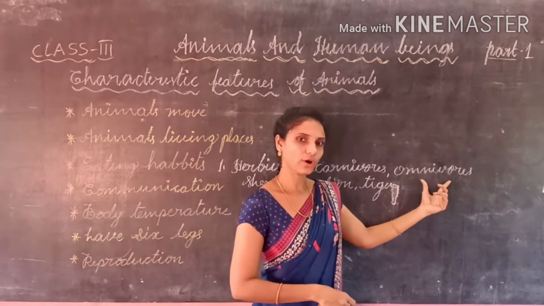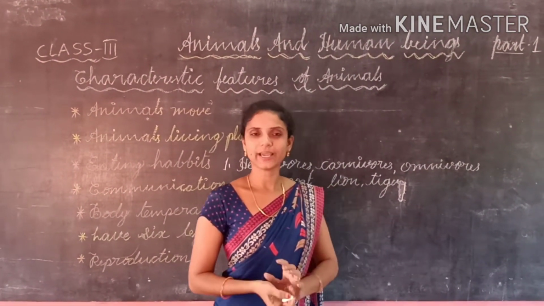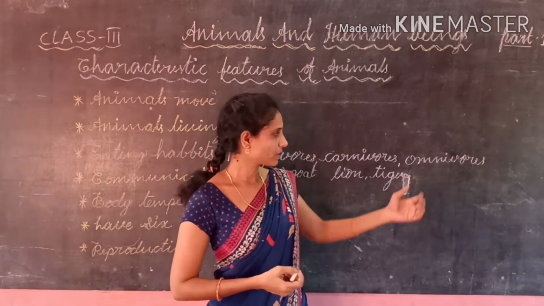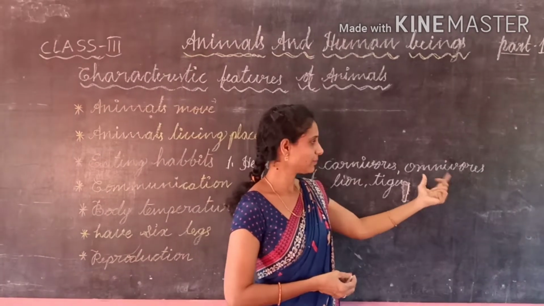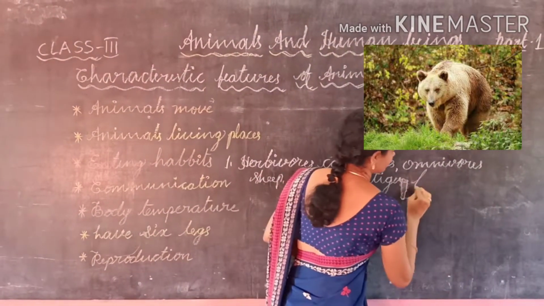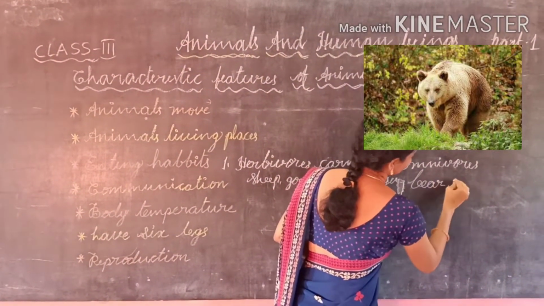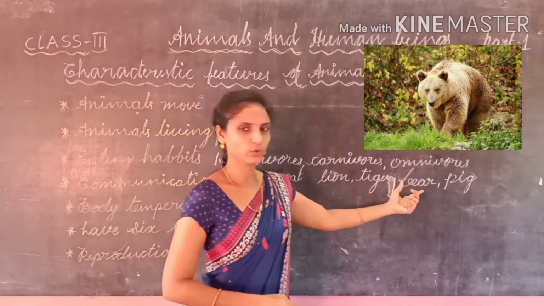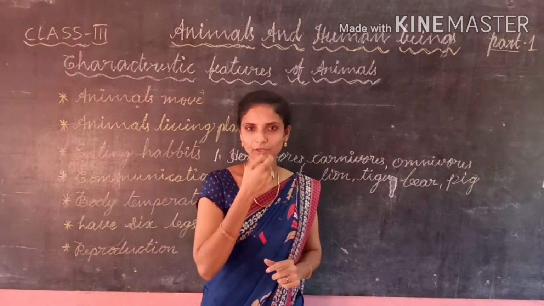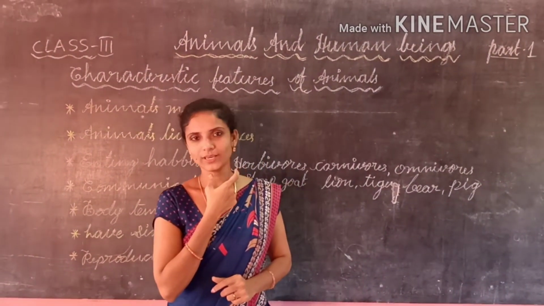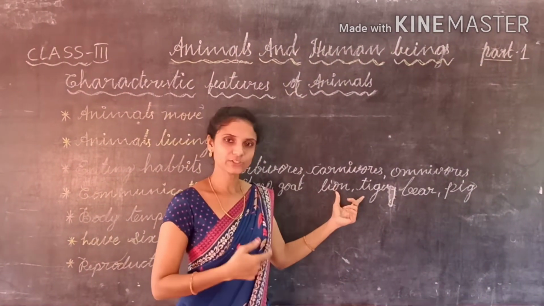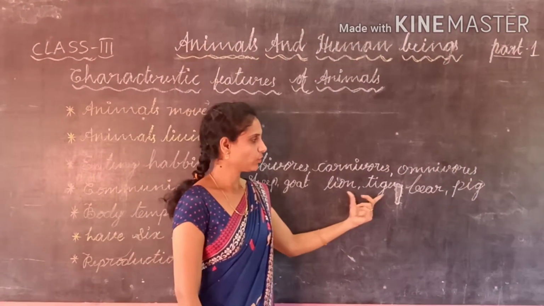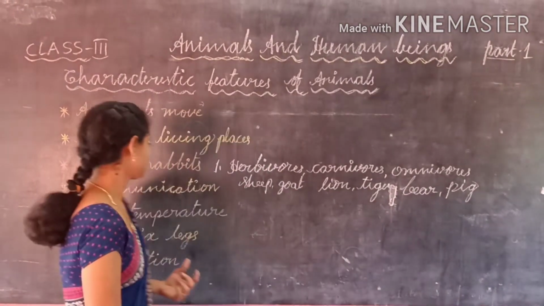And the third one is omnivores. The animals which take both plants as well as the flesh of other animals as their food are called omnivores. What are the examples of omnivores? Bear and pig. Omnivores have well developed front teeth, canines, premolars and molars. So based on food habits, animals are divided into herbivores, carnivores and omnivores.